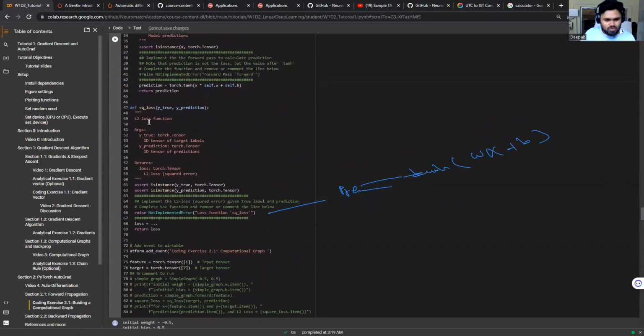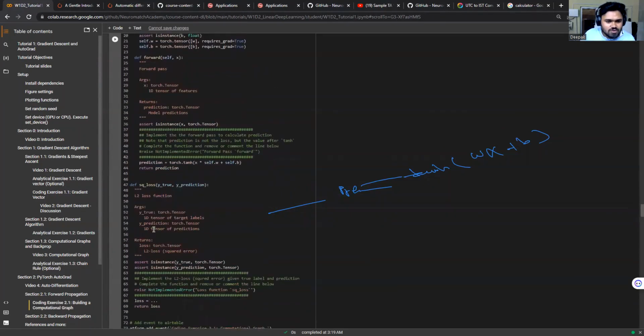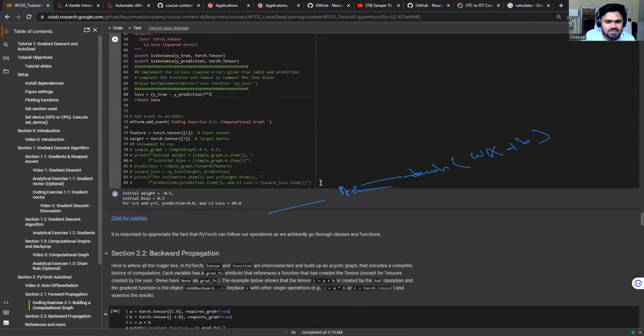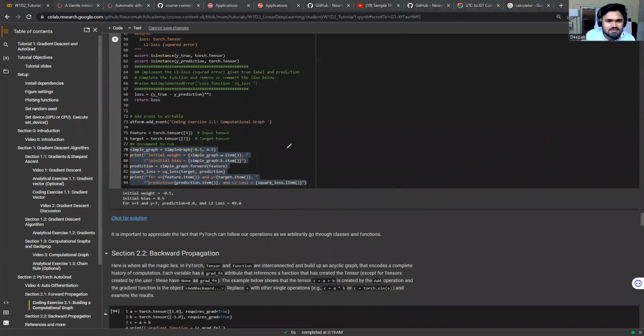Next, we have to write code for the square loss. First, we comment this out, and for the loss we will use the L2 square loss, which we already know: y true minus y prediction, and then the square of that. So let's uncomment all of these with Control plus slash, and now we are removing these annotations, and then let's run this code with Control plus Enter and see.